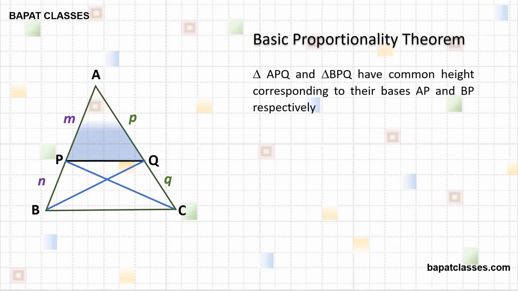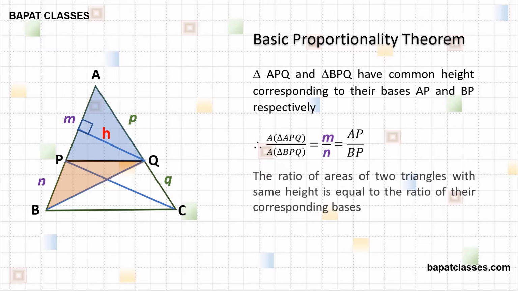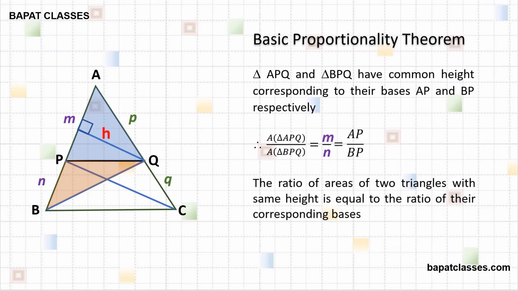Triangles APQ and BPQ have common height corresponding to their bases AP and BP respectively. Therefore, area of triangle APQ upon area of triangle BPQ is equal to AP upon PB. The ratio of areas of two triangles with same height is equal to the ratio of their corresponding bases.